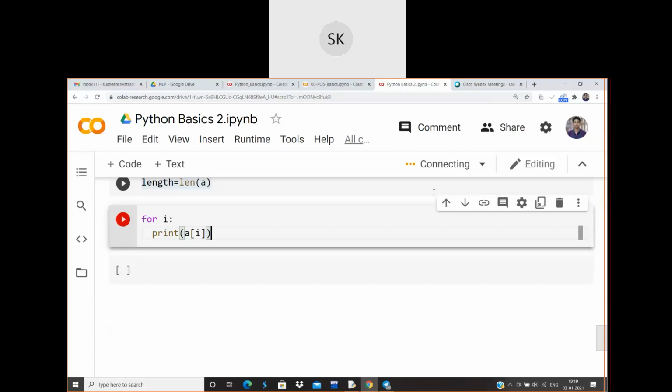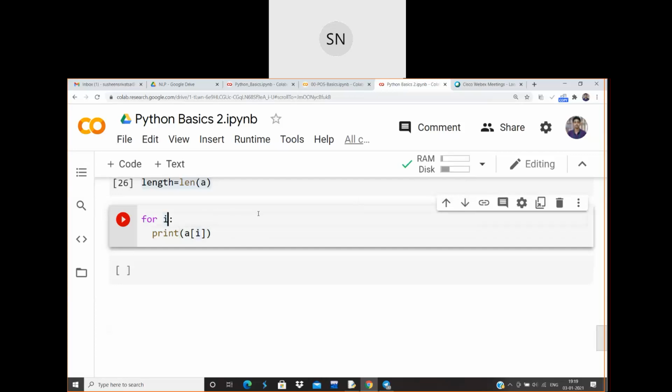Hello, am I audible? Yeah, Shivraj, you are audible. Am I audible? Fine, actually it is connecting now to the server. I'm running out of data, that's why. Here you can see, yeah, it's connected.